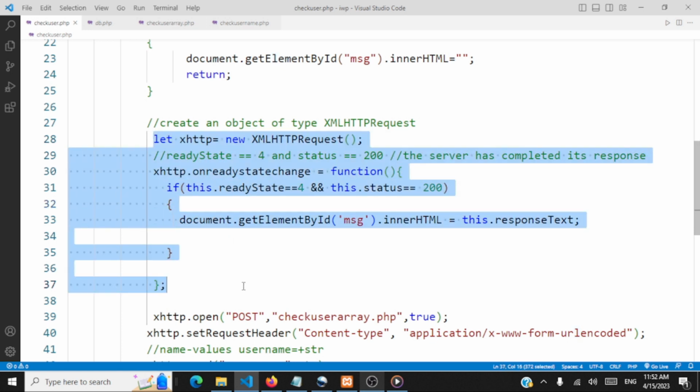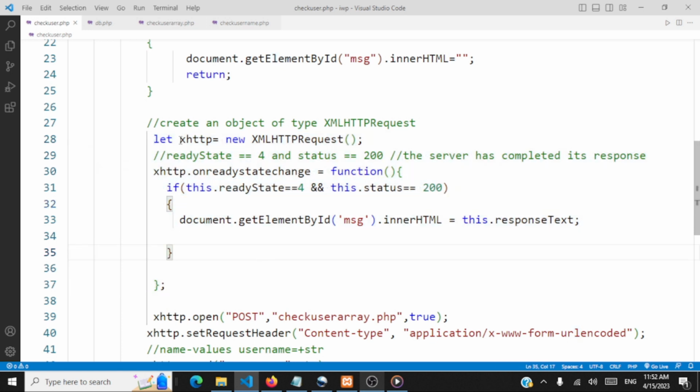So let me again repeat this part alone. So we have this object here. This object has got two attributes of importance for us, ready state and status. When ready state reaches 4 and status attains value 200, it means the server's response is done and we can show the response to the users.